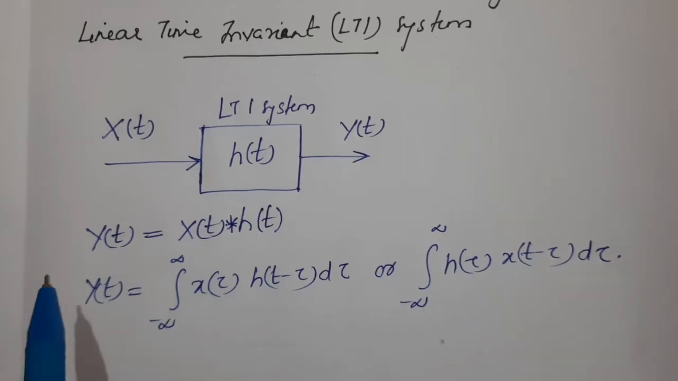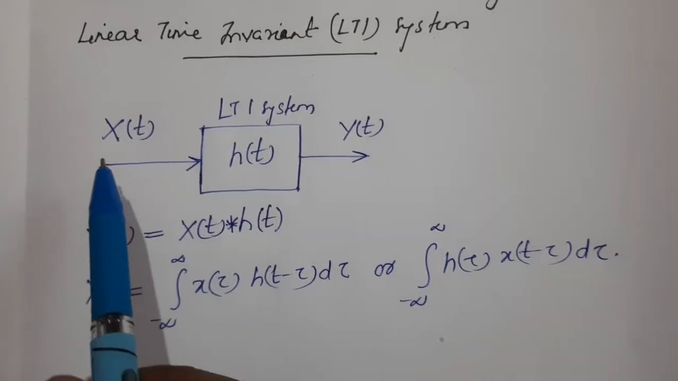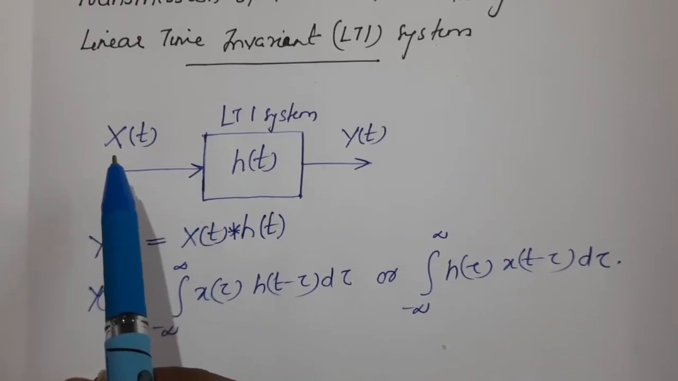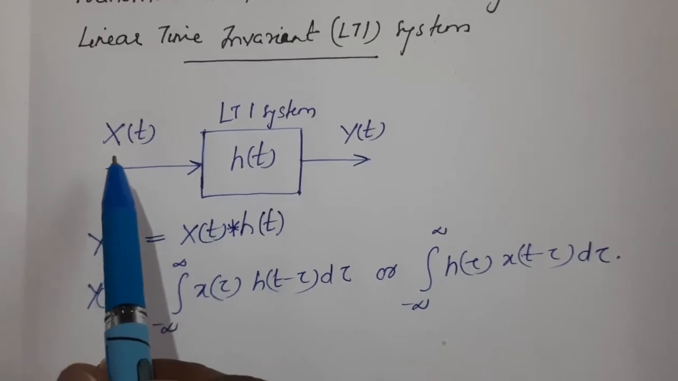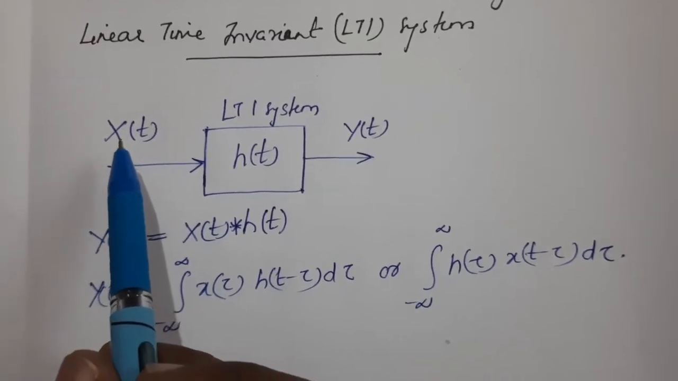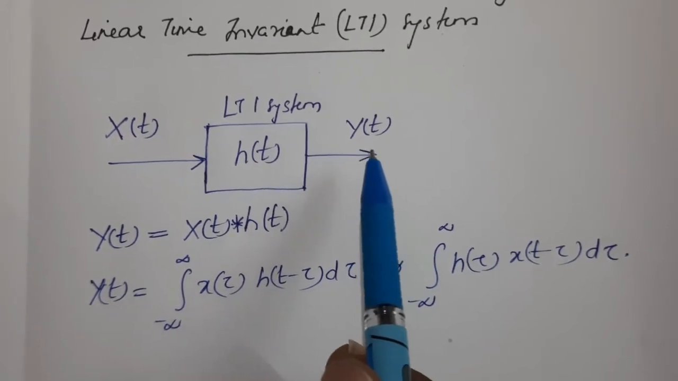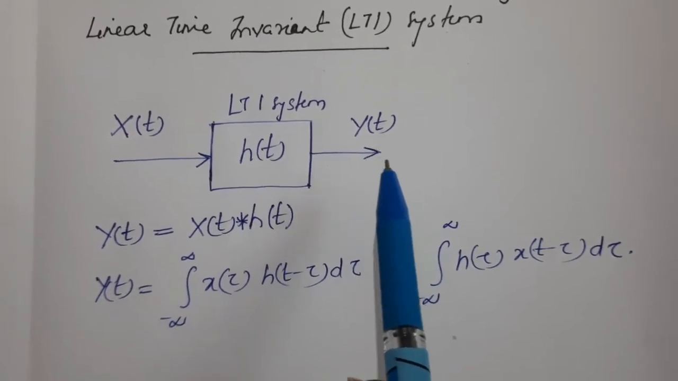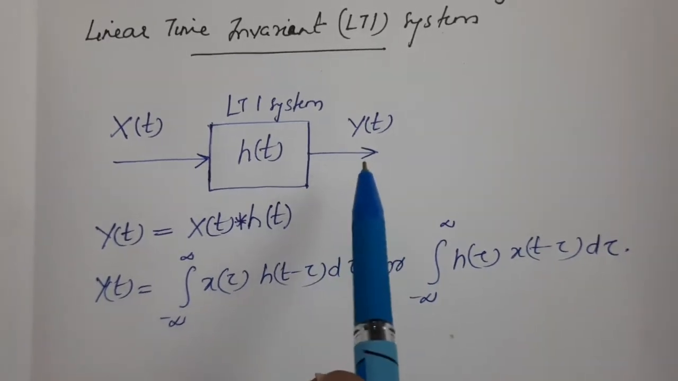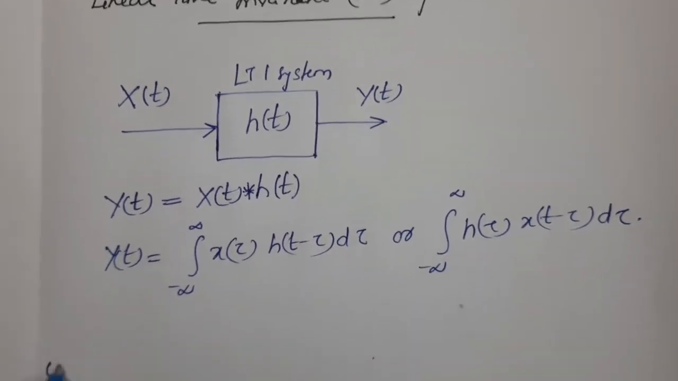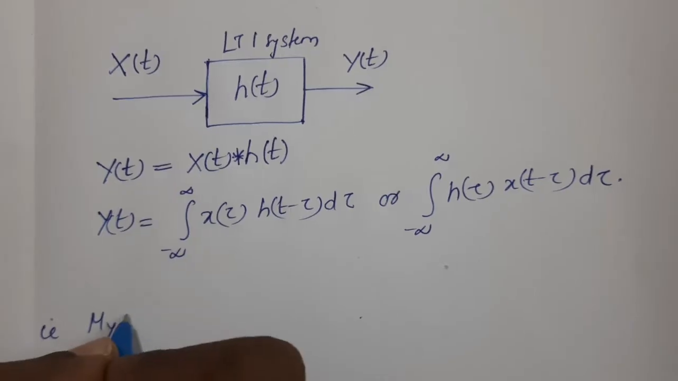Assume that the statistical characterization of the input random process is known. That is, we know the mean and autocorrelation of the input random process x(t). Now we need to find the mean and autocorrelation of the output random process. How will you find the mean of the output random process? That is, we need to find mu y(t).